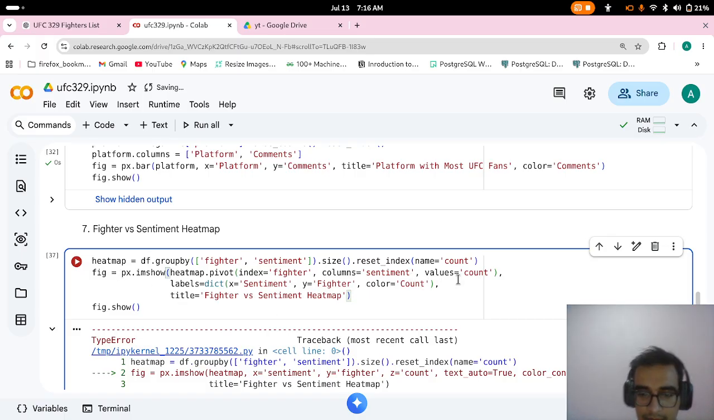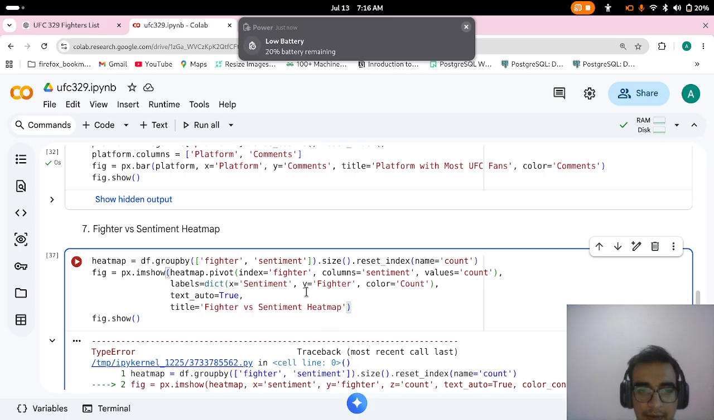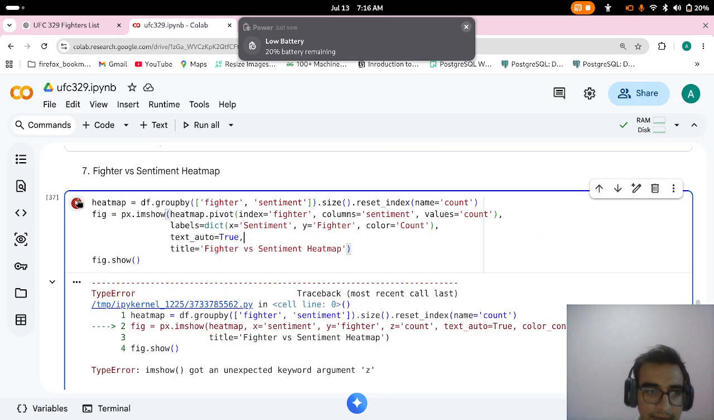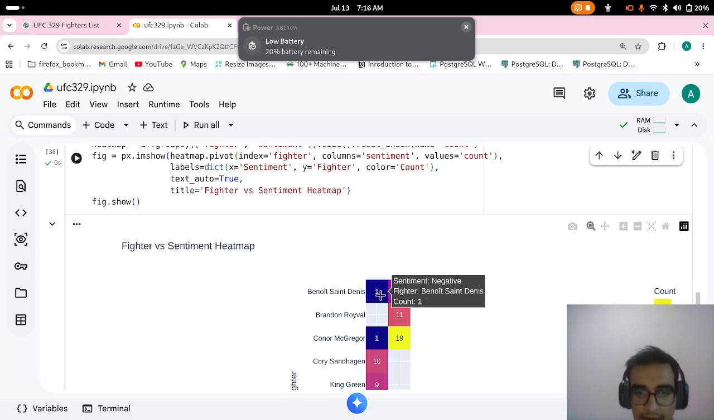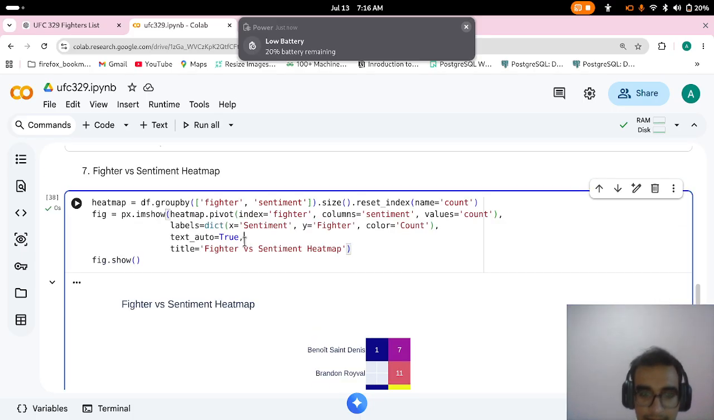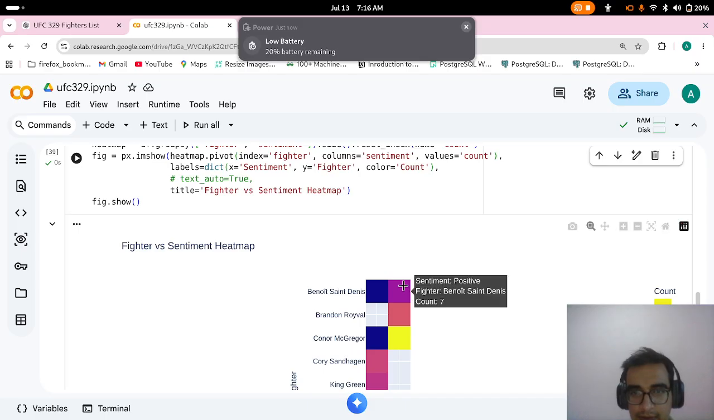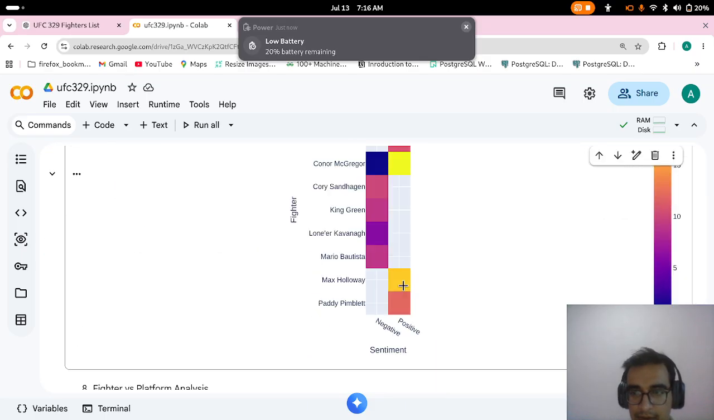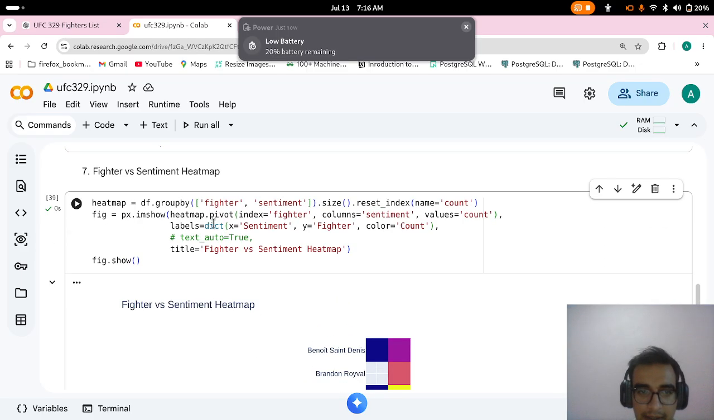This one works with text auto true. What will text auto do? It puts the number here. You can see the number 17. If I don't do this, you will not be able to see the numbers in between. So this one is a good, easy thing. And here for count, it's using different color palettes.